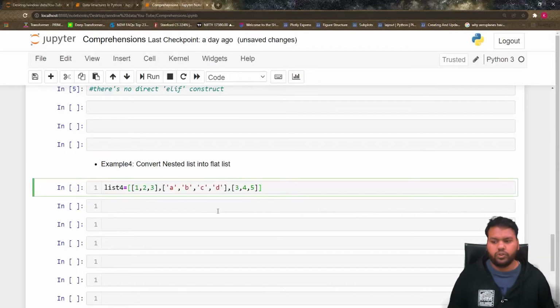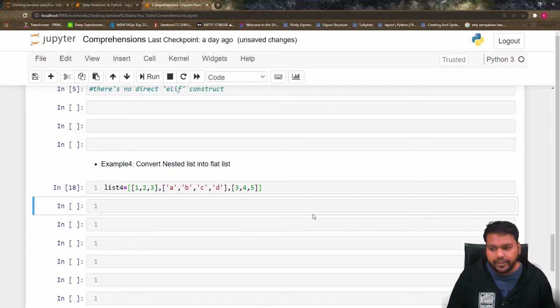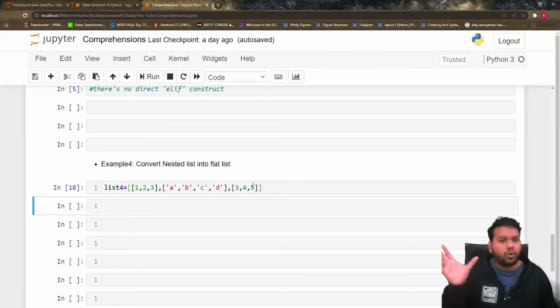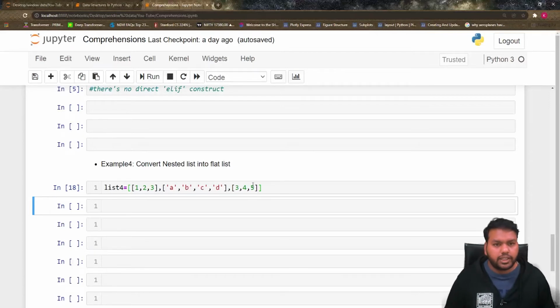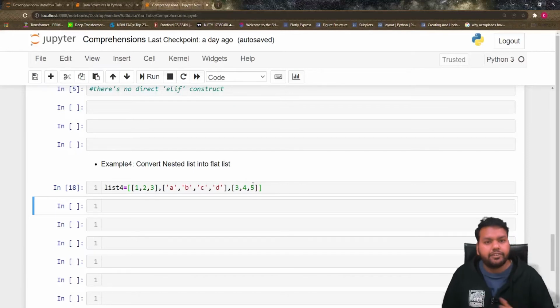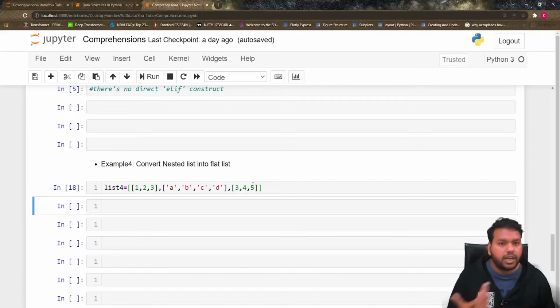Suppose I have this list4, which has the first list 1 2 3, the second list A B C D, and the third list 3 4 5. So list4 contains 3 lists inside it. That's the reason list4 is a nested list. Now I want to convert this nested list into a flat list. Flat list means I don't want to see lists inside the list; I want to see one list which has all the elements. You can do this with simple coding, but I will show you how you can write this with the help of list comprehension.